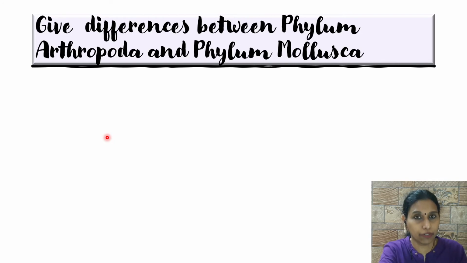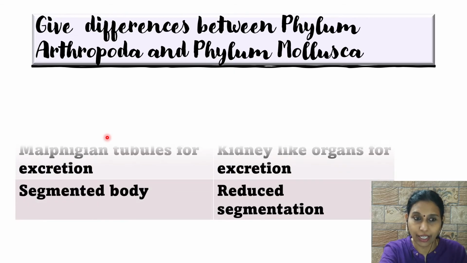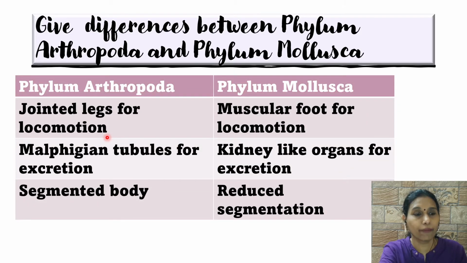Try to write the differences on your own and then check your answer. Arthropoda has jointed legs for locomotion, Mollusca has a muscular foot for locomotion. In arthropods, excretion is by Malpighian tubules, and in Mollusca, it is by kidney-like organs. Segmented body in arthropods, whereas it is little or reduced segmentation in Mollusca.